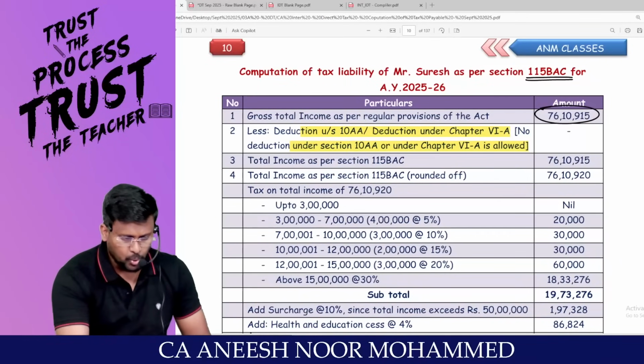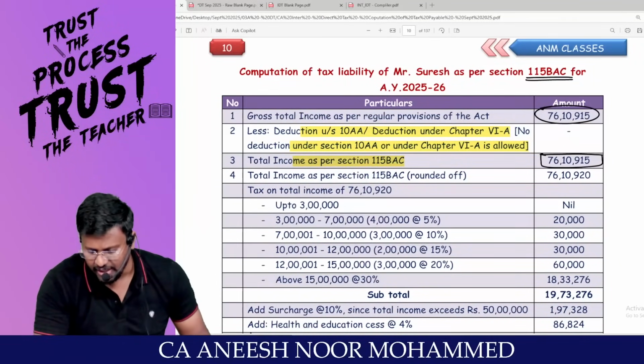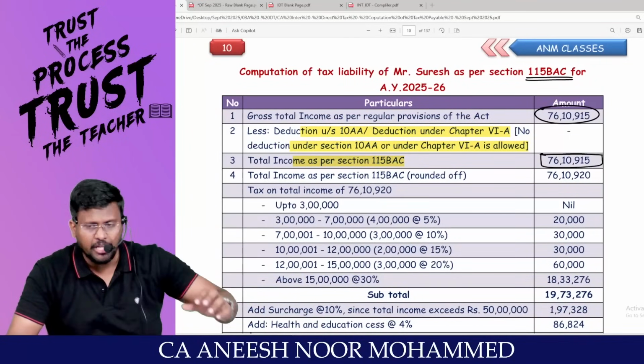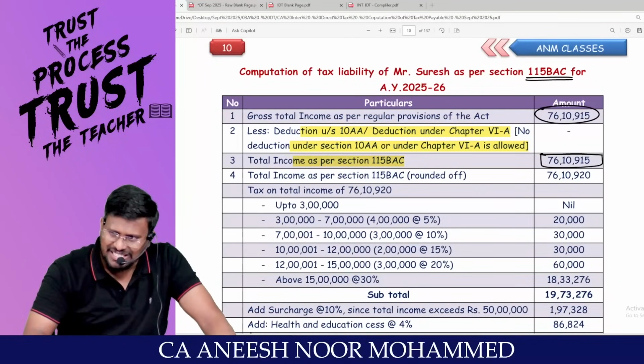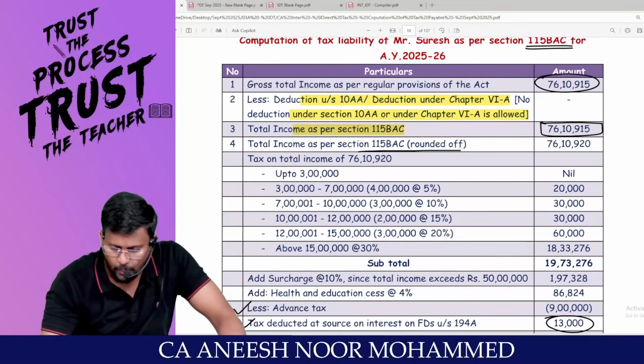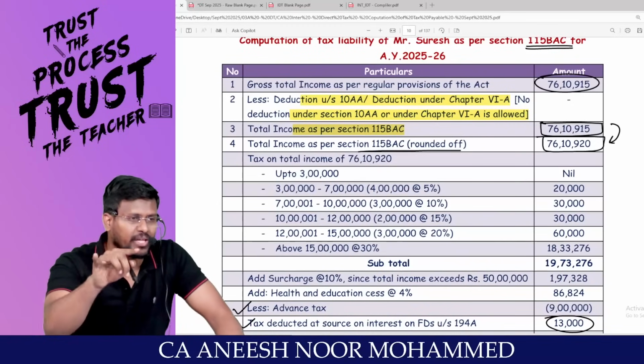So the total income as per 115BAC is 76 lakh 10,915. The way of the default tax regime is less deduction, less tax. Total income as per 115BAC 76 lakh 10,920, rounded off to the nearest 10.